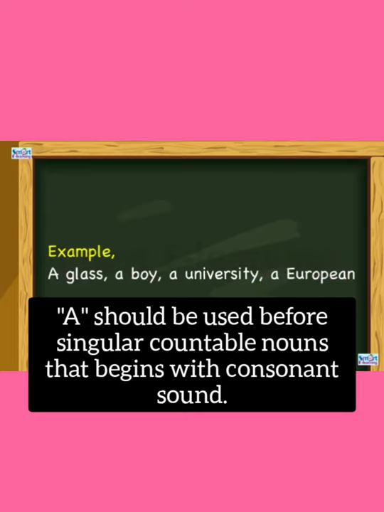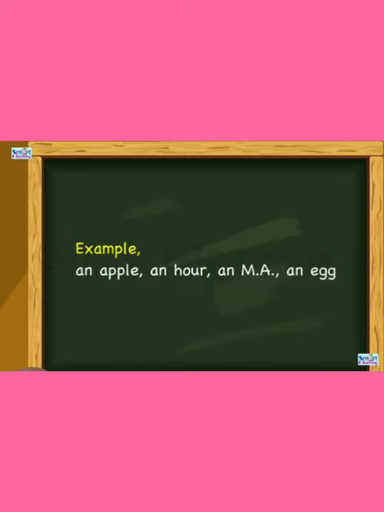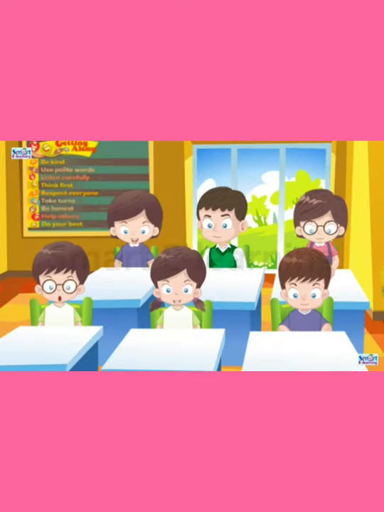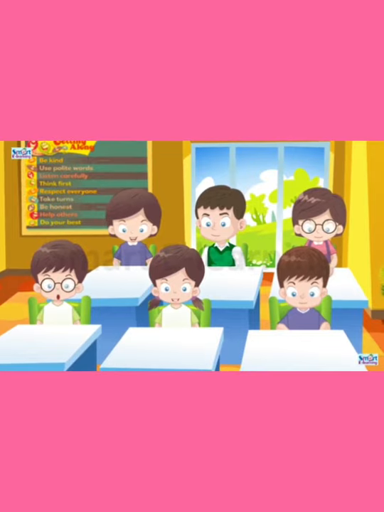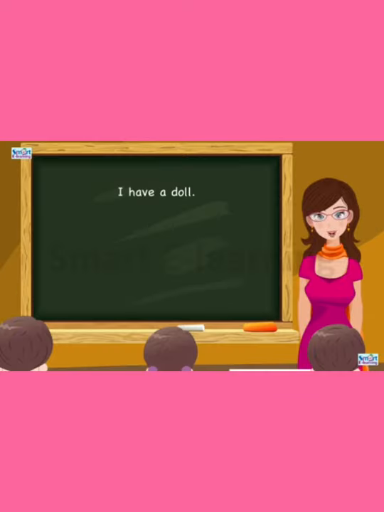A glass, a boy, a university, a European. Next, let's see where to use an. An should be used before singular countable nouns beginning with vowel sounds. Okay, children? Look at the example. An apple, an hour, an MA, an egg. No matter whether the beginning letter of the word is a vowel or consonant, if the beginning sound is a vowel sound, an should be used before the noun. Are you clear, children?